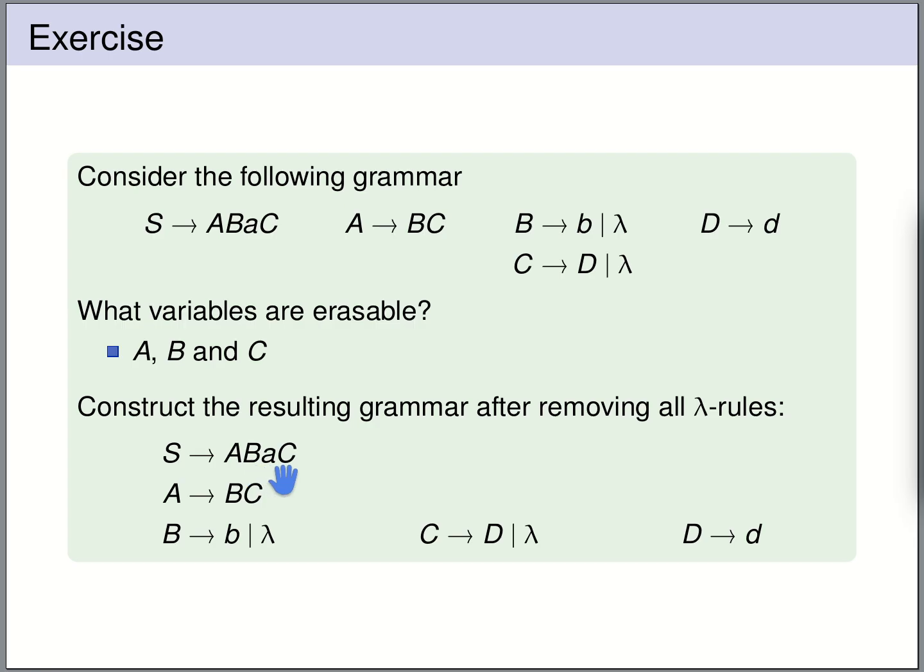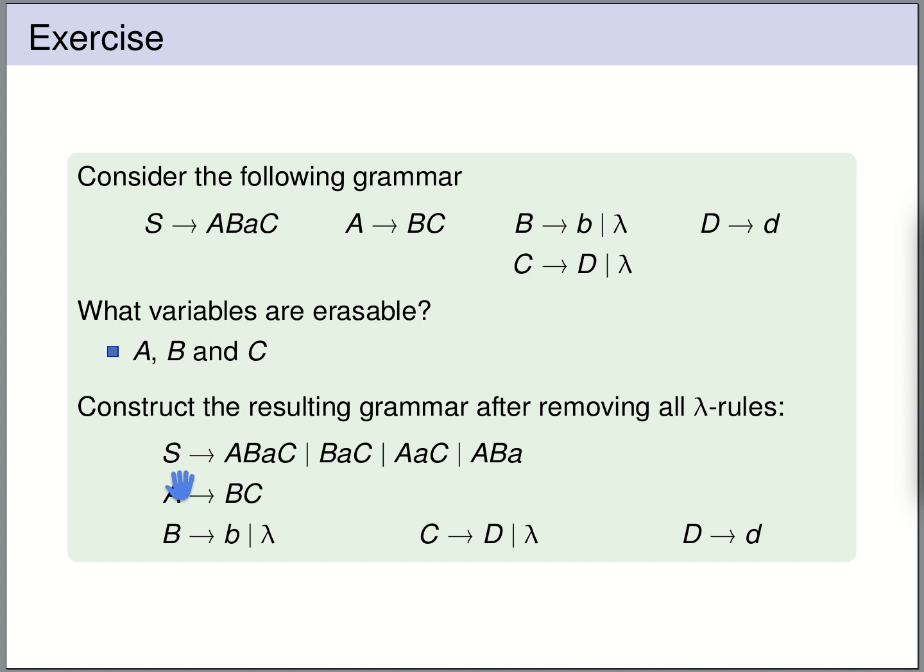So let's start with our rule S can be rewritten to ABAC. A is erasable, B is erasable, and C is erasable. So let's start by dropping A. If we drop A, we get BAC. If we drop B, we get AAC. If we drop C, we get ABA.